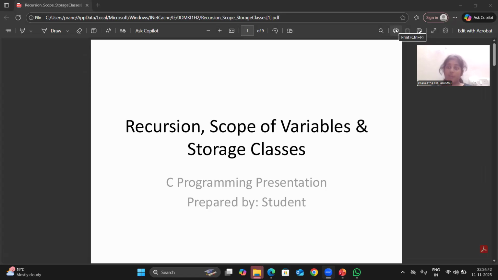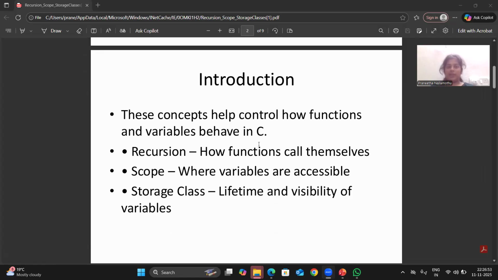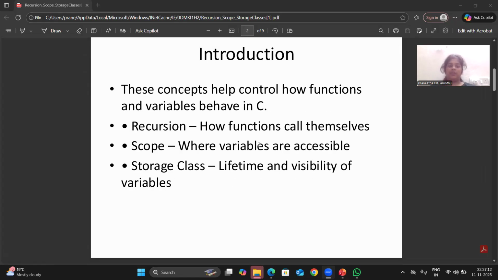Hello everyone. So now we are going to discuss another topic: recursion, scope of variables, and storage classes. As we come to the introduction, this concept helps control how functions and variables behave in the C language. Recursion is how functions call themselves. Scope is where variables are accessible, and storage class is the lifetime and visibility of variables.